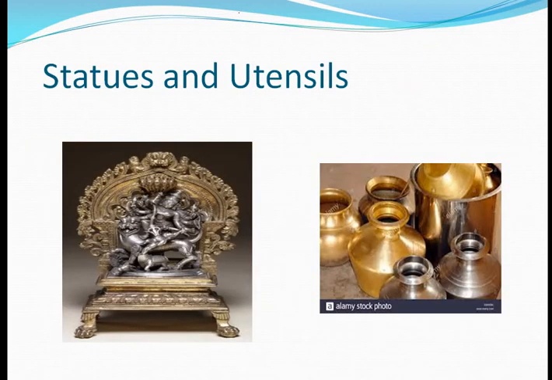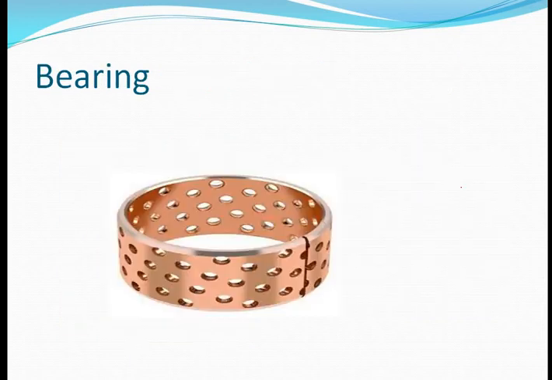Now the statues: different types of sculptures and statues are made up of bronze. Utensils, these utensils you have seen in your house or in household pictures or somewhere else, such utensils are made up of bronze. And these are the bearings. We are not directly aware of the bearing. It is not a ring, it is a bearing which is used in automobiles, in household piping, and in the inner raw material of our different types of fittings. So it is used there, but we have not seen it anywhere directly. Somehow that material is also made up of bronze.